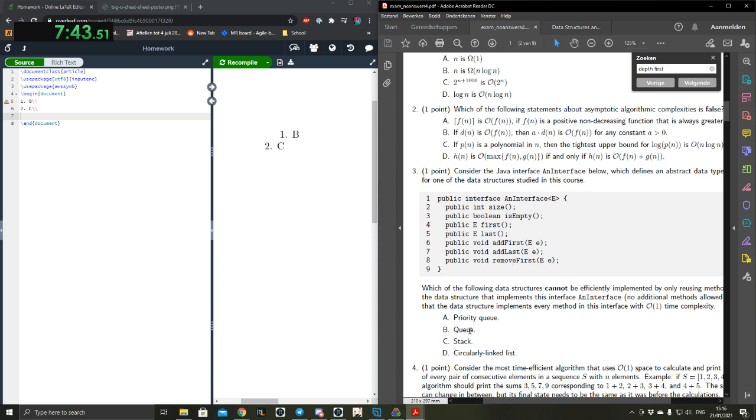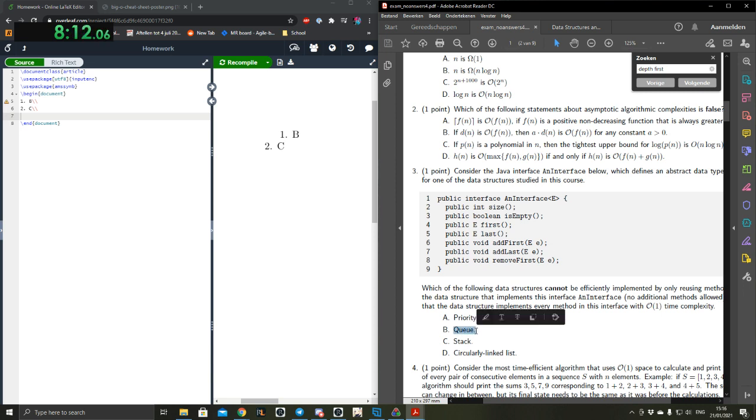So let's see. A queue removes first. A stack only adds first, I guess, and removes last. A stack uses remove first. A queue uses remove last. Well, it depends. Technically a stack can use add last, remove last, and add first, remove first. It just depends how you orient the stack.